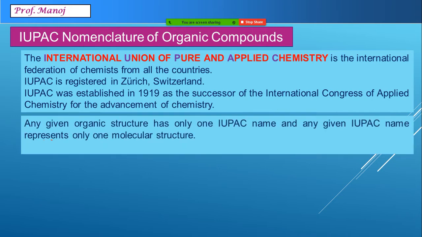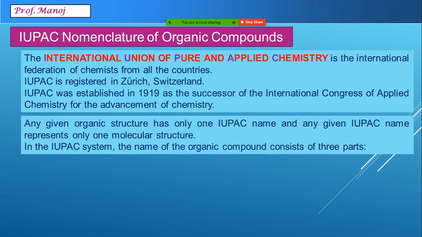The special thing about IUPAC is every organic structure will have only one IUPAC name, and for a given IUPAC name, only one structure is possible. Meaning, IUPAC nomenclature gives emphasis on the structure of the compound.